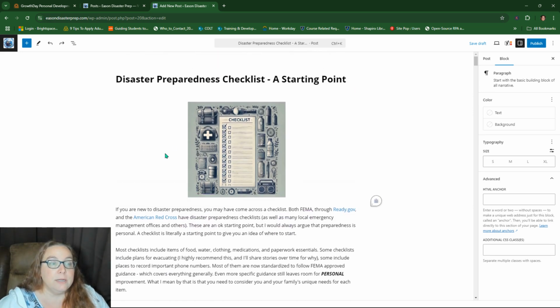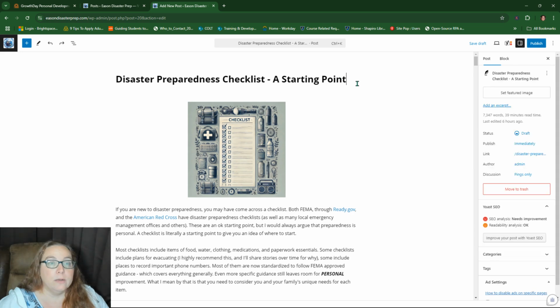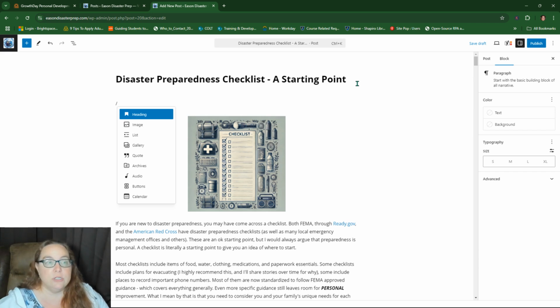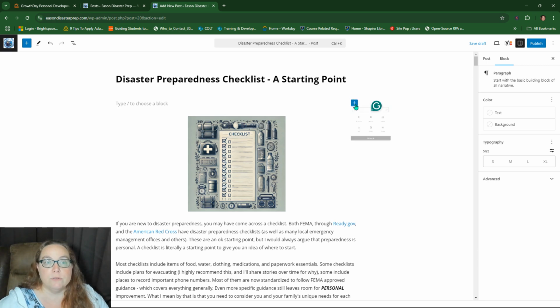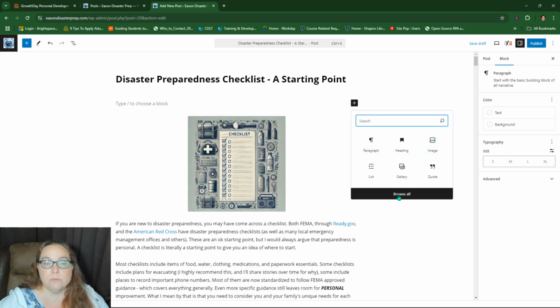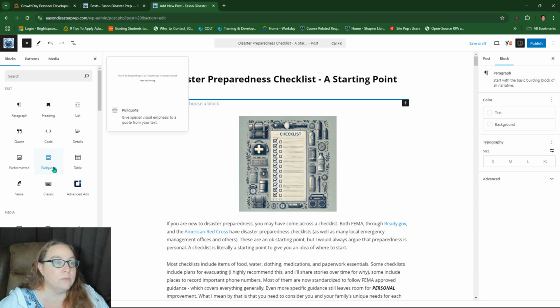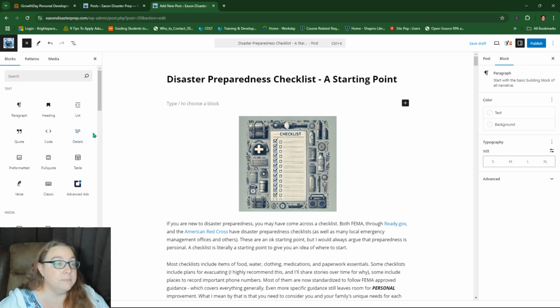So let's just come in here and I'm going to show you right here. I'm going to hit enter. This is the block formatting here. So they say type / to choose a block. So you can do the / and you can choose one here. Or if you don't want to do the /, you can look over here and there's a plus sign right here. So you can browse all the different blocks if you want and add it in. So they have pull quote here, which says give special visual emphasis to a quote from your text. You could do that if you have a good quote that you want to highlight.